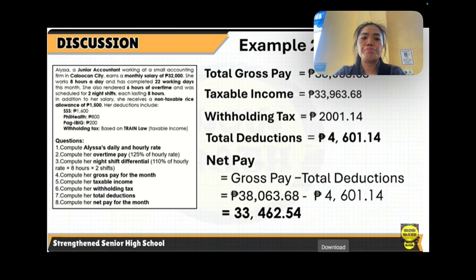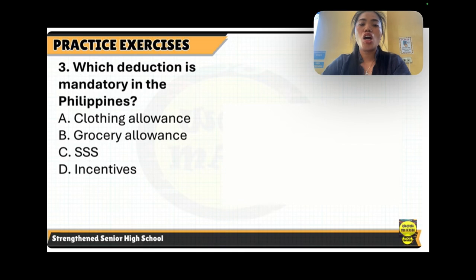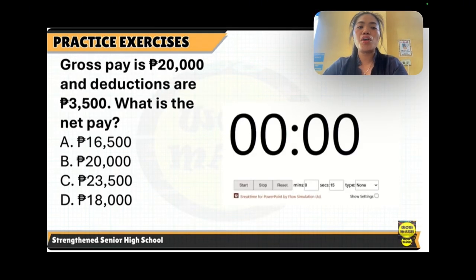Number two, if your basic salary is 15,000 pesos and you earn 2,000 pesos in overtime, what is your gross pay? A, 13,000 pesos. B, 17,000 pesos. C, 15,000 pesos. And D, 12,000 pesos. Number three, which deduction is mandatory in the Philippines? A, clothing allowance. B, grocery allowance. C, SSS. D, incentives.